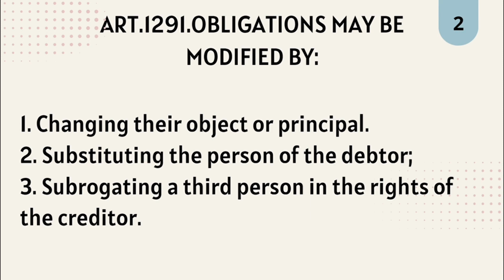Lastly, subrogating a third person in the rights of the creditor. Example, if the agreement of the parties is that Simon will deliver to Dan the 10 air conditioners instead of Simon delivering a car to Ben, then there is a mixed novation because the object of the obligation and the person of the creditor are changed.